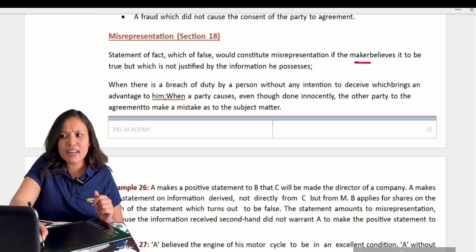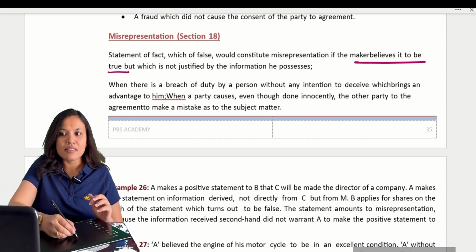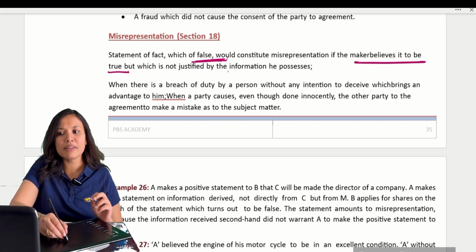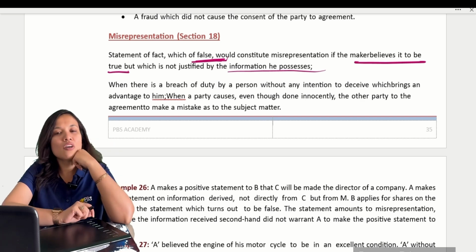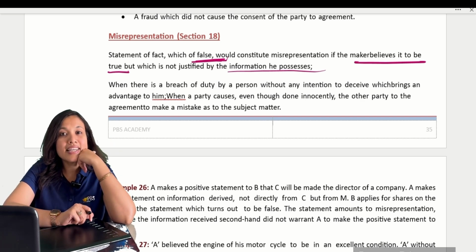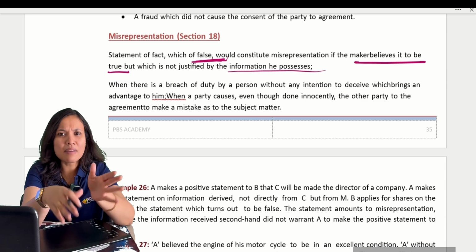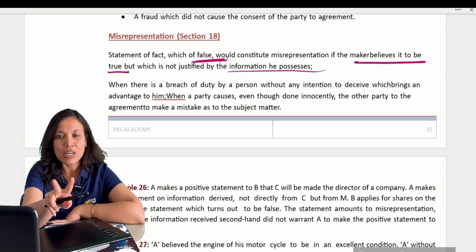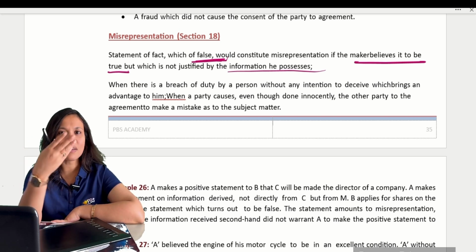See, the maker believes it to be true. You are the maker, you believe it to be true, but it turns out to be false, which is not justified by the information he possesses. Suppose for example, I always knew that ICI conducts the exam twice in a year. I have not studied the amendments, so I keep telling twice a year, twice a year. That is what I believed, according to my information.